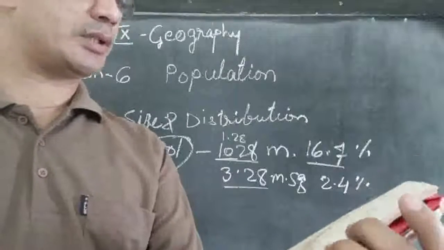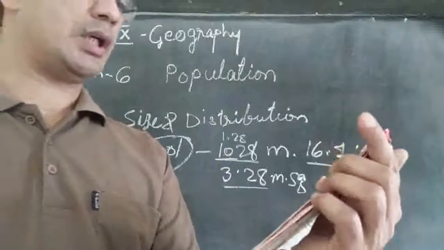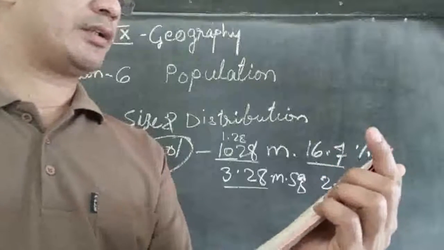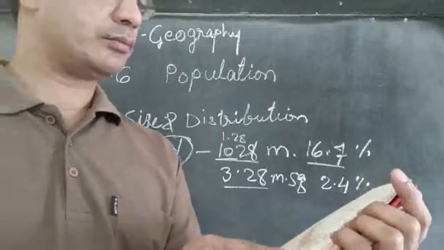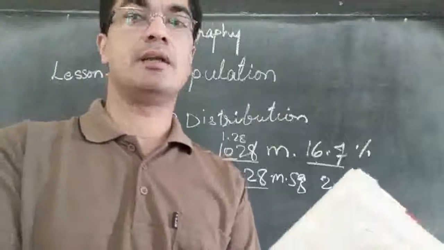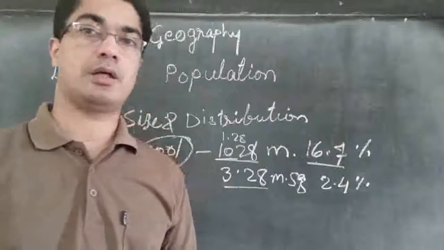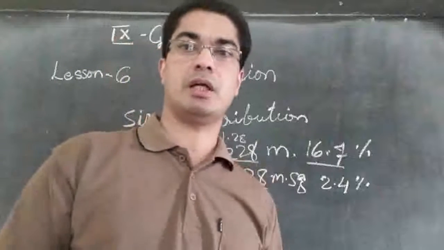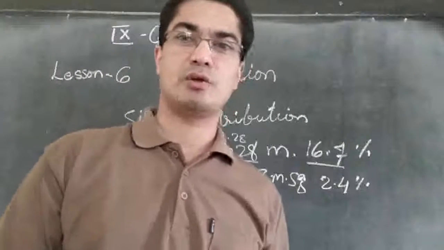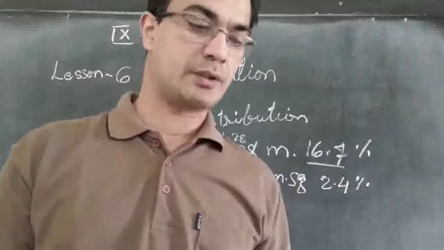So these are the places where the population is less than 100. Mizoram also has less population because of the uneven terrain. There are hills and mountains and so on, and also the unfavorable climate.